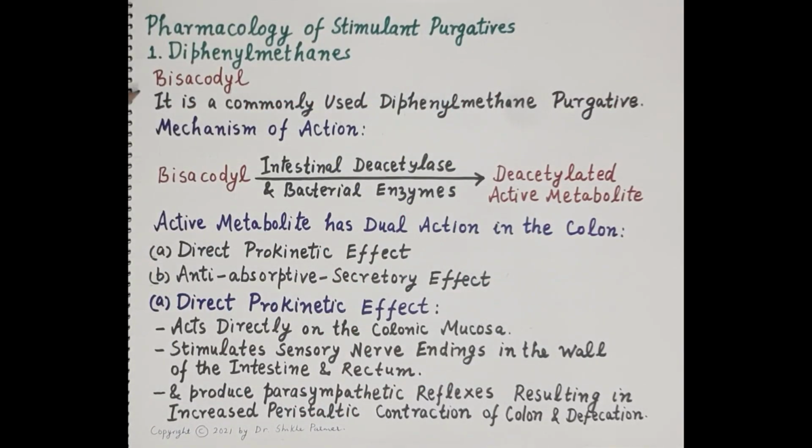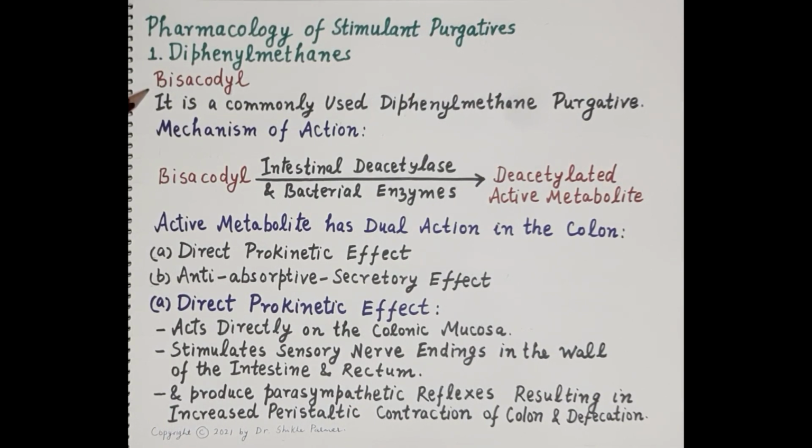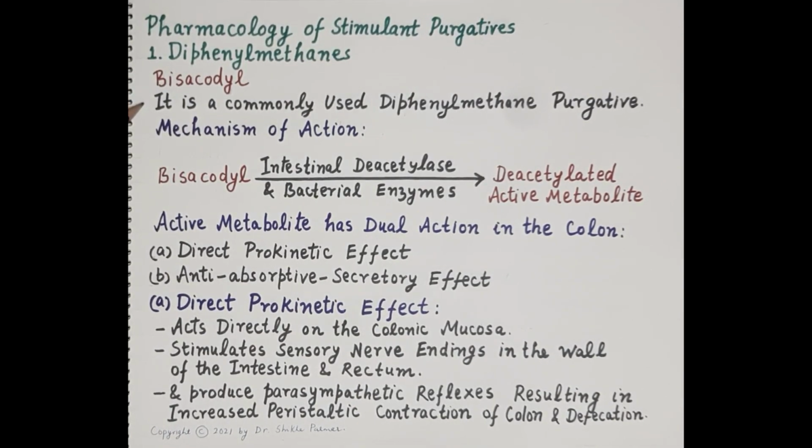Now let's discuss the pharmacology of the first class of stimulant purgatives, that is diphenylmethane. The drug is bisacodyl. Bisacodyl is the most commonly used diphenylmethane, and it is activated in the intestine by deacetylation.